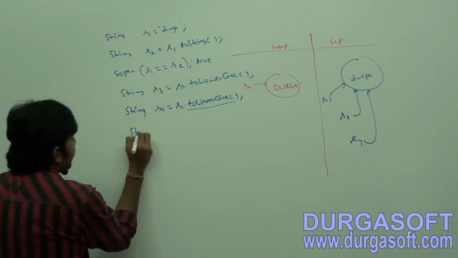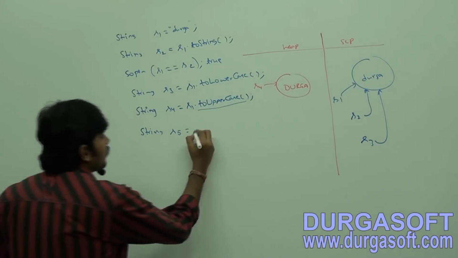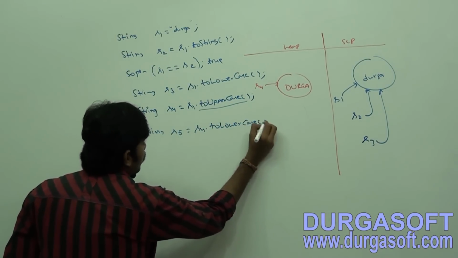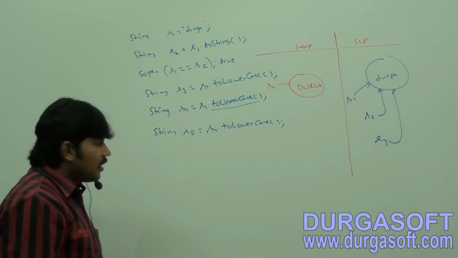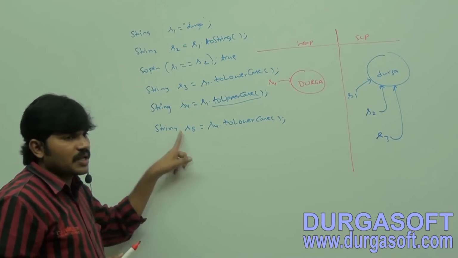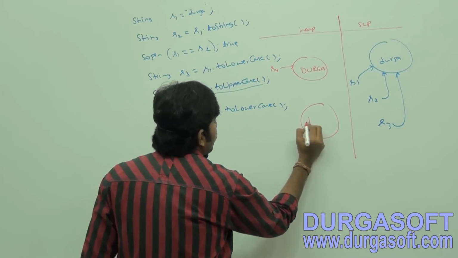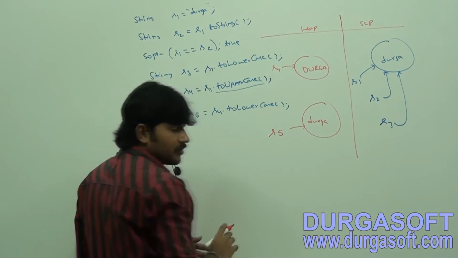Now, String s5 is equal to s4.toLowerCase(). Can you tell where this object will be created? String s5 is s4.toLowerCase(). In the heap area, "durga", because there is a change in the content. s5 is pointing to that.